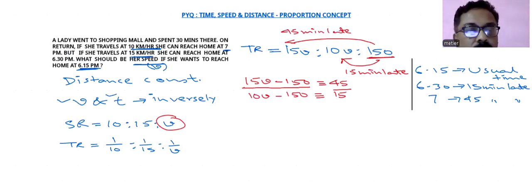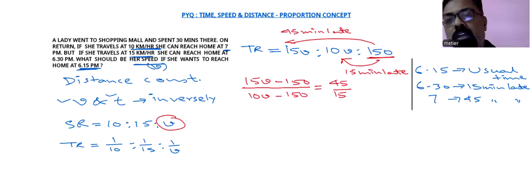So what we are doing here, we go for this now, that this will be equal. Now check.